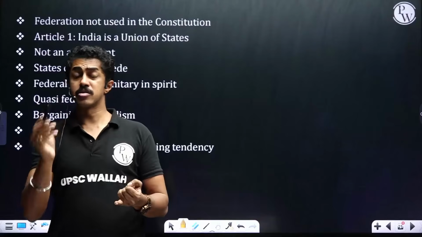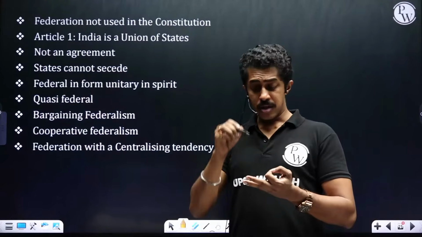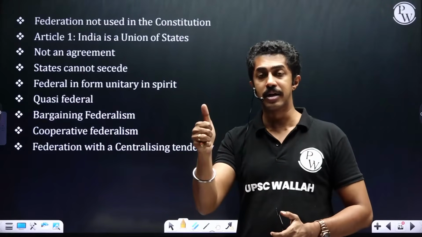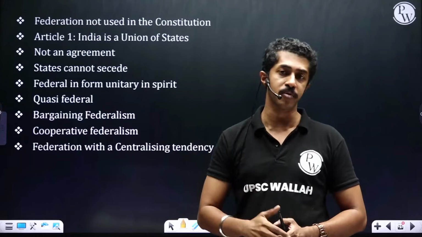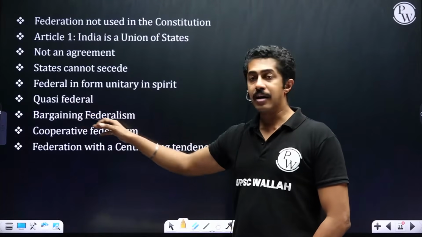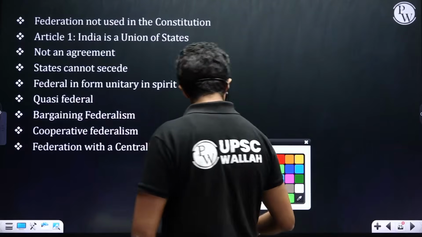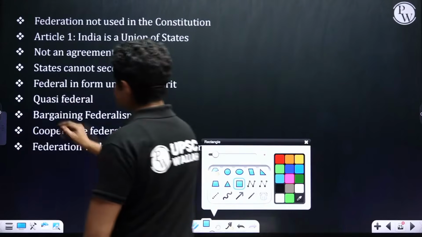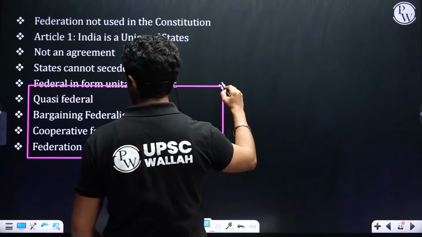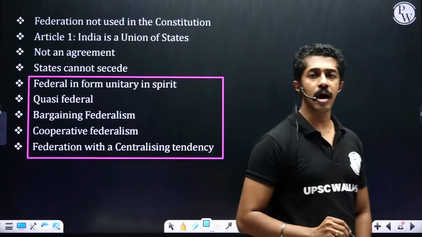Strong center. Residuary powers, borrowed from the Canadian constitution, lie with the center. Then single constitution, single citizenship, single integrated judiciary, flexibility, all India service, emergency provisions. Clear? It is quasi-federal, bargaining federalism, cooperative federalism, federation with a centralizing tendency. Any of these terms can be used interchangeably to describe the type of federation that we have in our country.